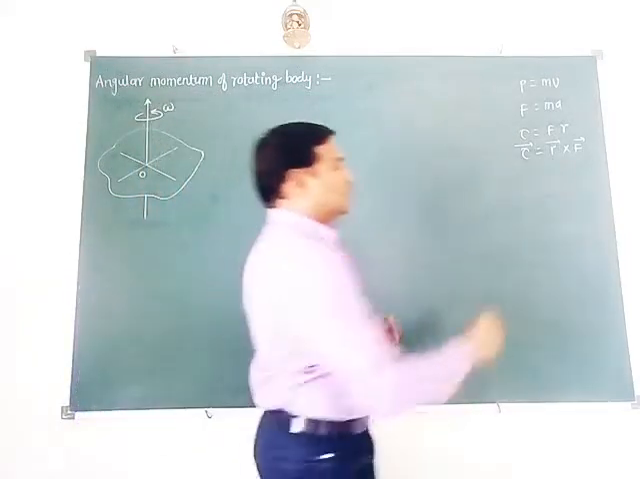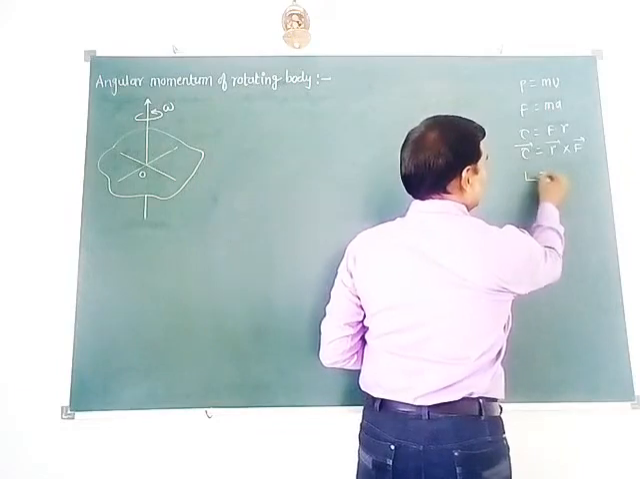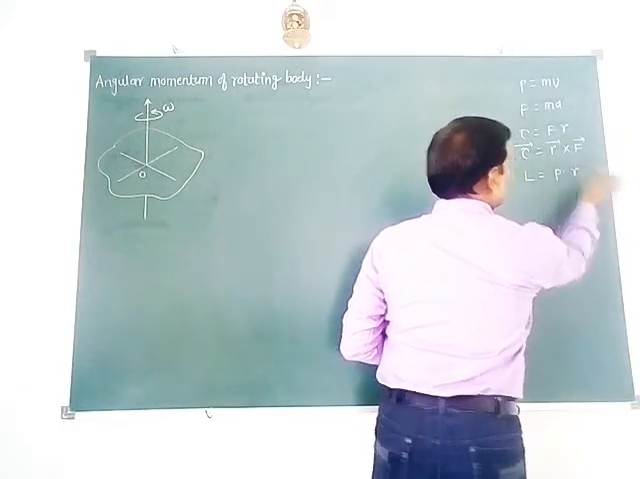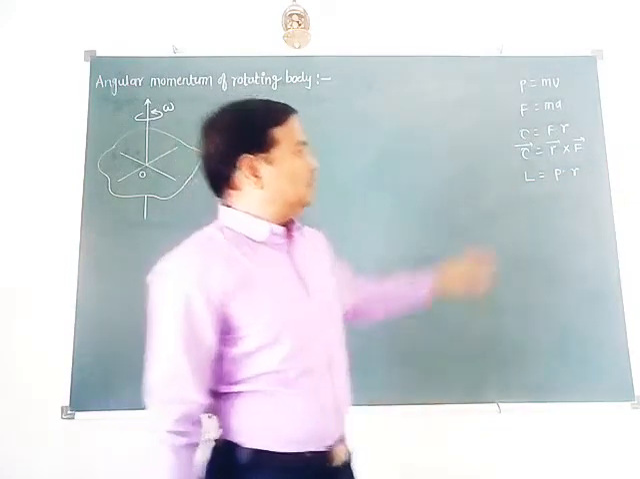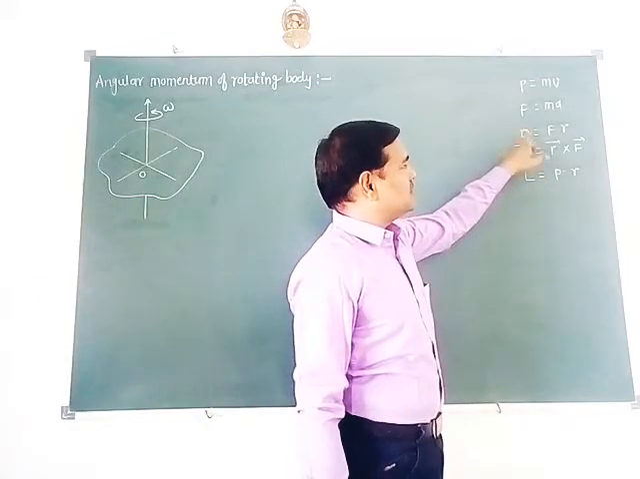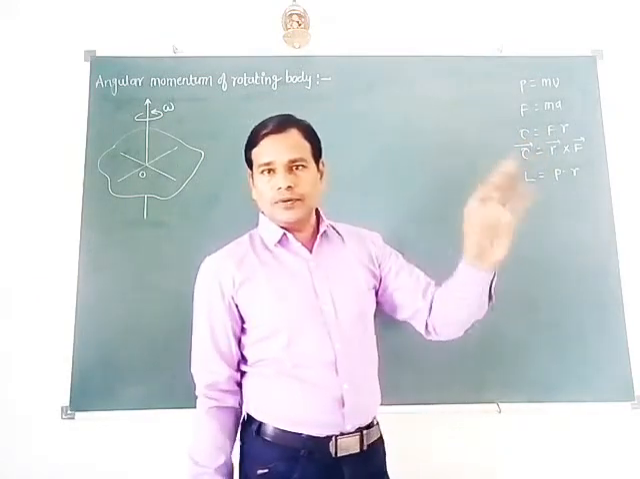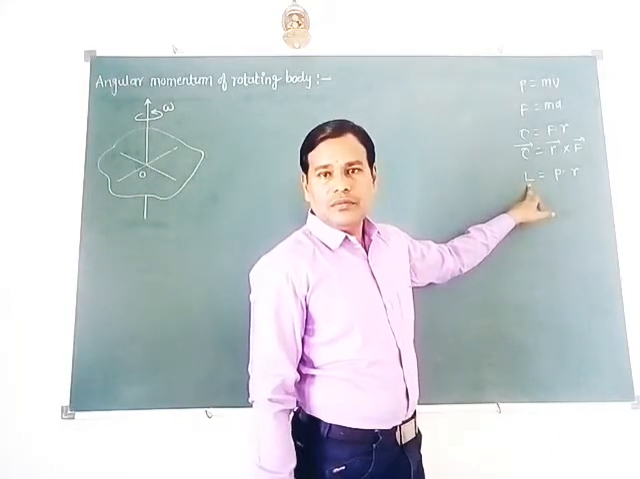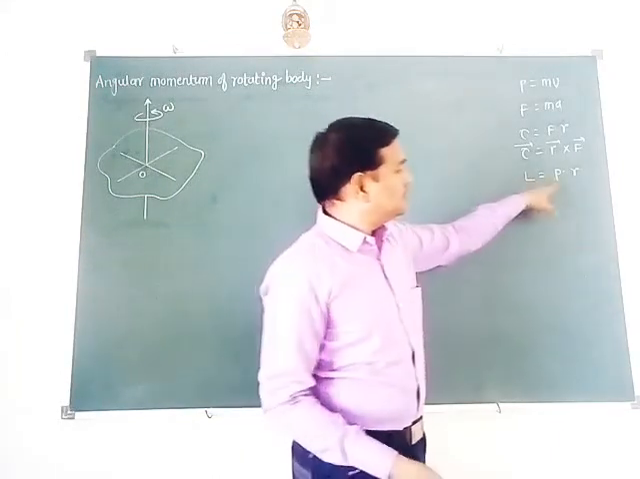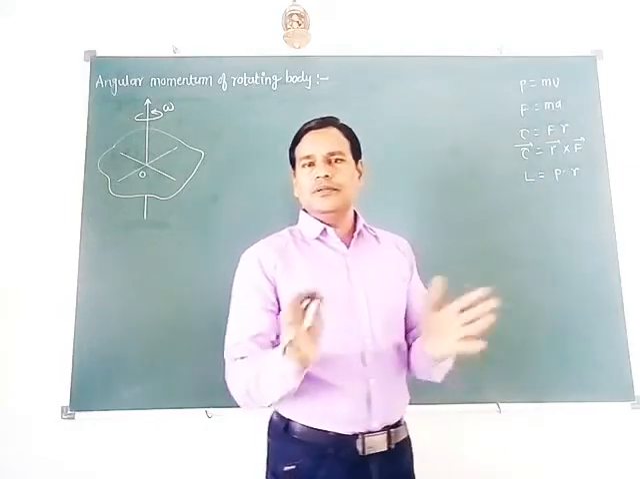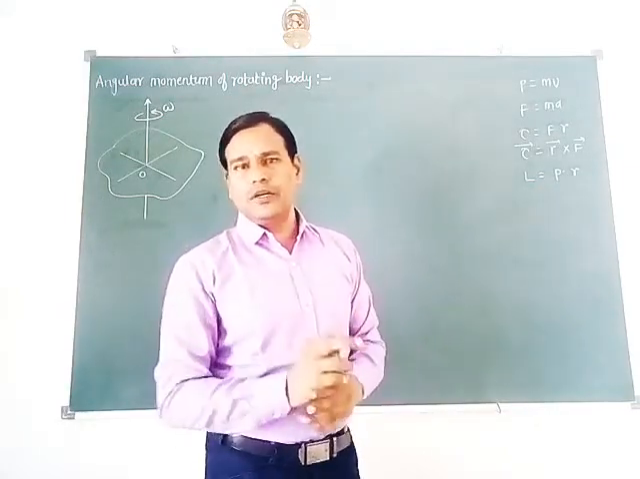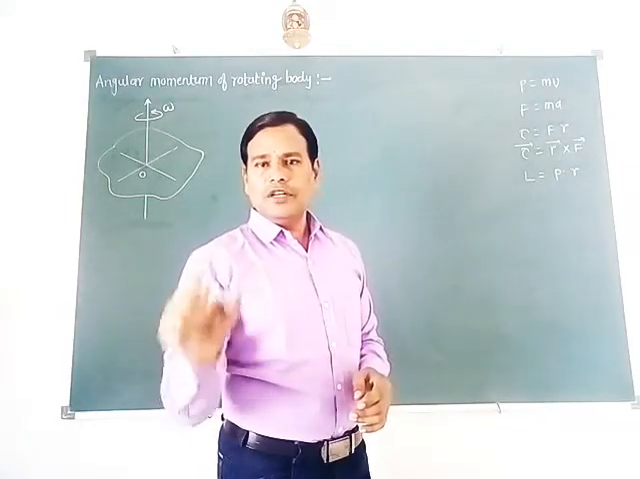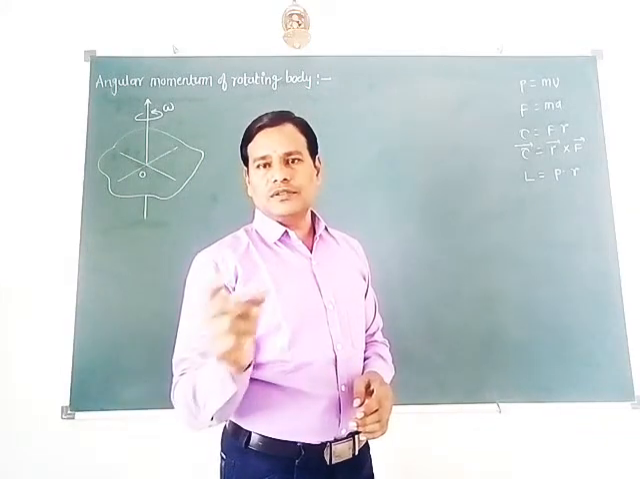It is angular momentum, equal to capital L, equal to P into r. How can we read this? If torque is read as moment of force, how can we read angular momentum? It is moment of linear momentum. It is a very simple definition of angular momentum. The moment of linear momentum is called angular momentum.